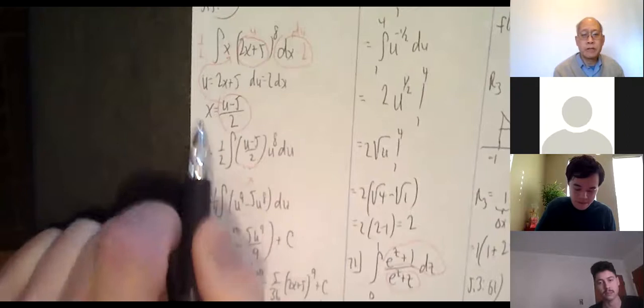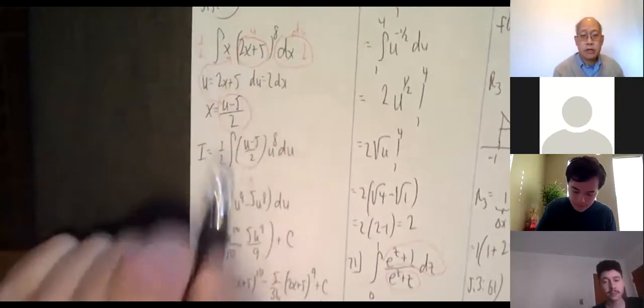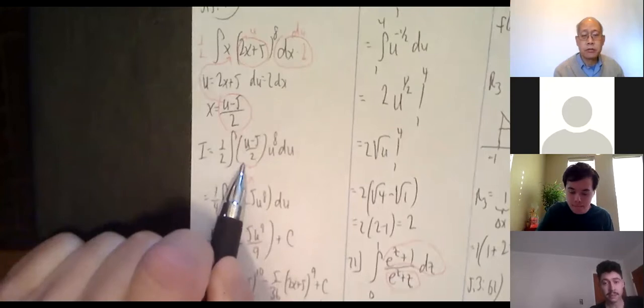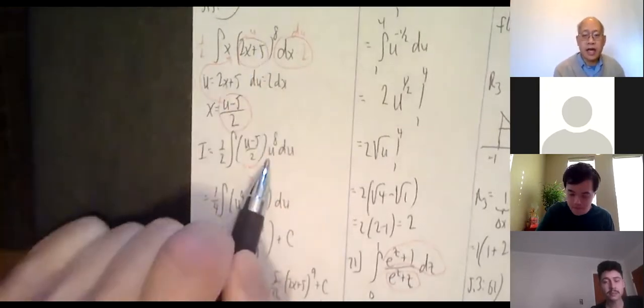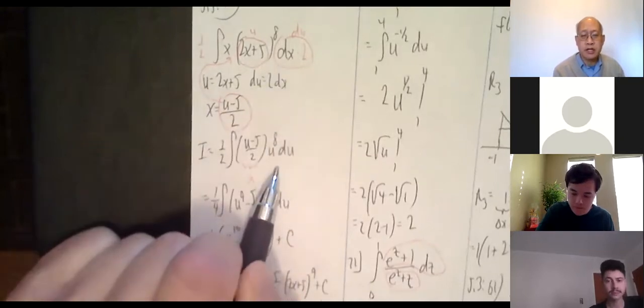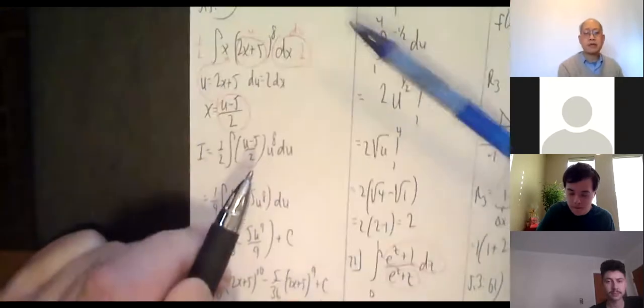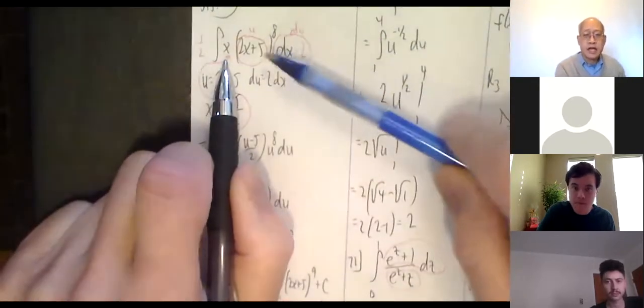So my integral becomes 1/2 times (u minus 5 over 2), and then instead of (2x plus 5) to the 8th, u to the 8th. And then 2 dx is my du. So take a look at what happens when I did that substitution. This is easy. This is not easy.